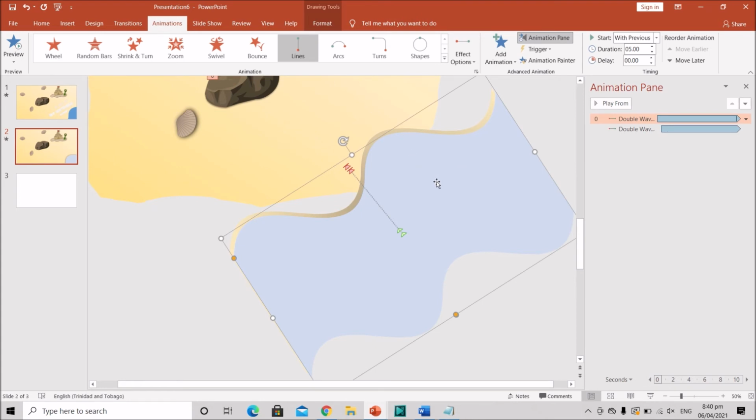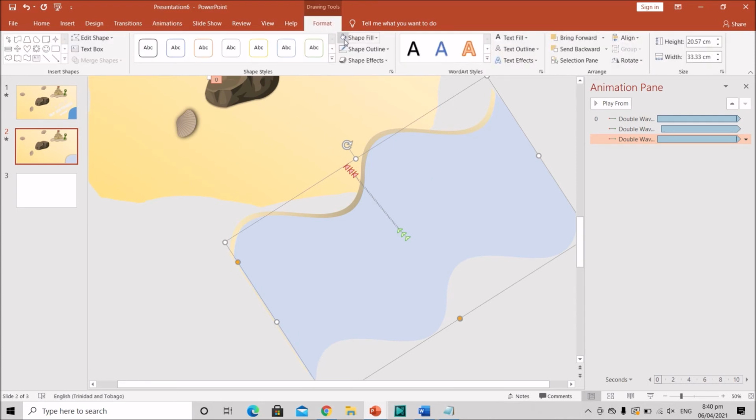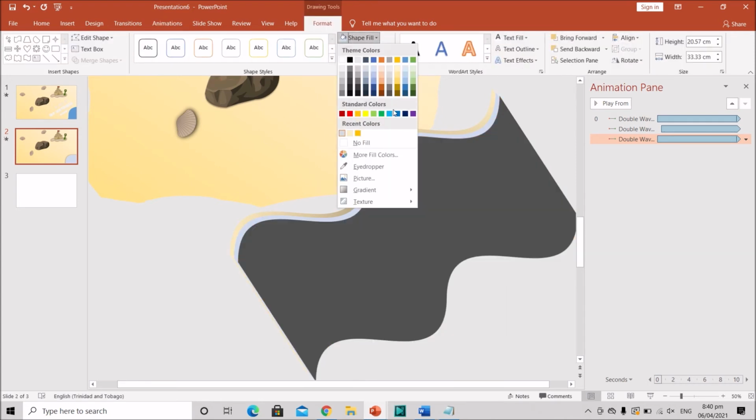And now I'm going to duplicate it again, and this time I'm going to make it a darker blue.